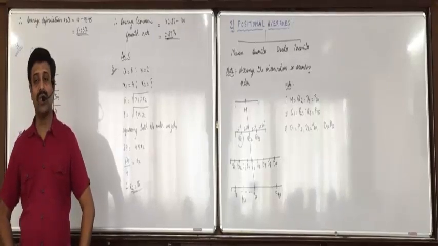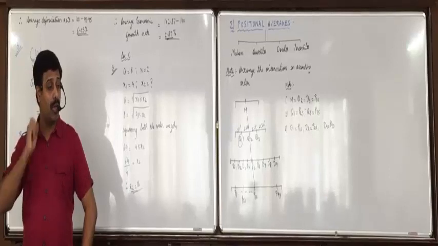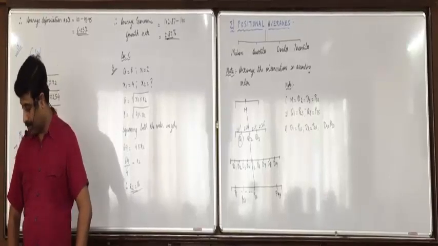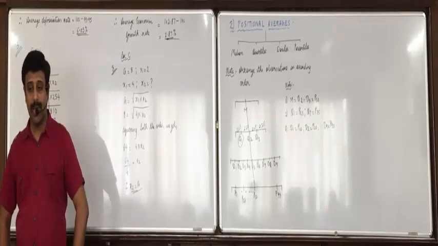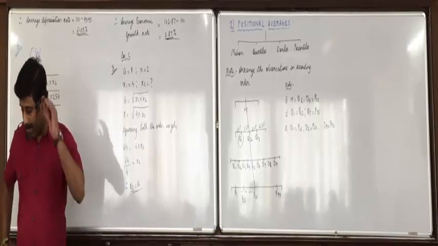Full stop. It is the middlemost observation. Full stop. It is denoted by M.